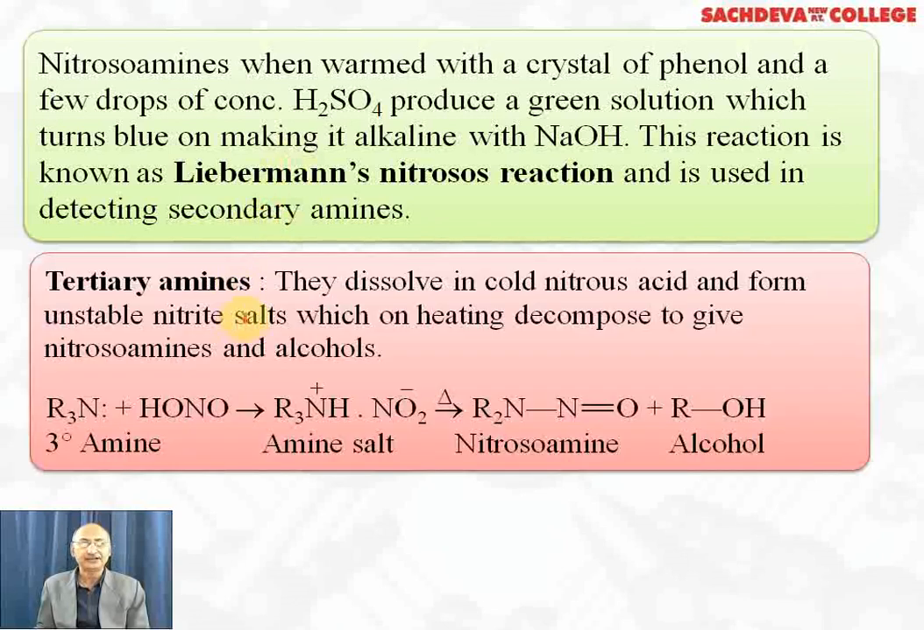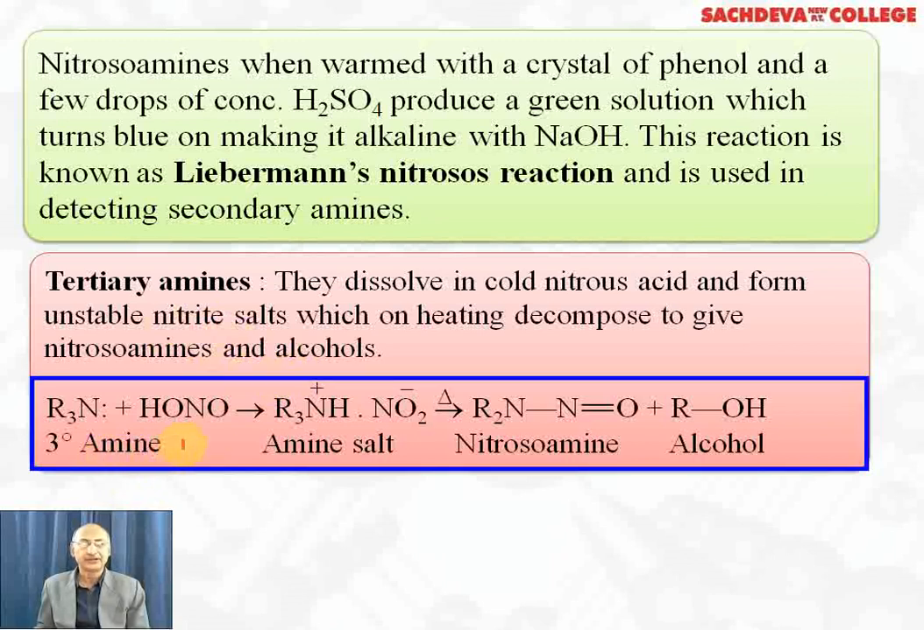Tertiary amines dissolve in cold nitrous acid and form a salt which is soluble in water, but this salt is unstable. On heating it decomposes to form nitrosoamine and alcohol. Tertiary amine reacts with HNO2, tertiary amines get protonated and we get tertiary amine salt. On heating it will give nitrosoamine and alcohol. So by this test we can distinguish between primary, secondary as well as tertiary amines.